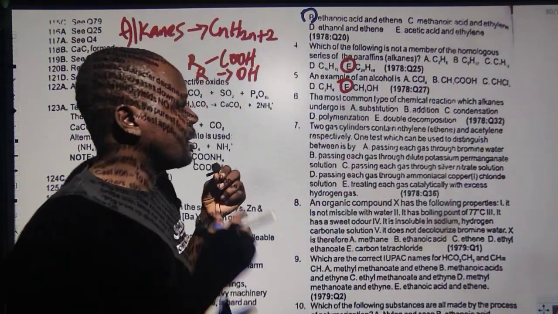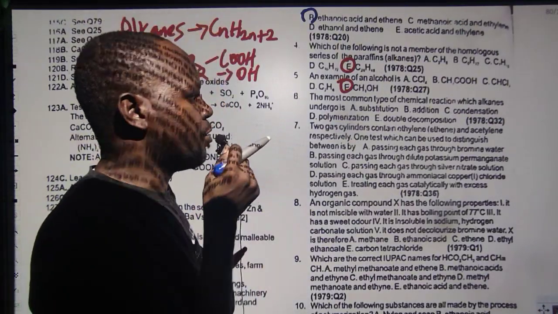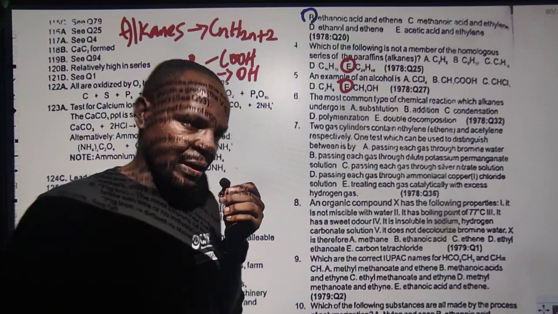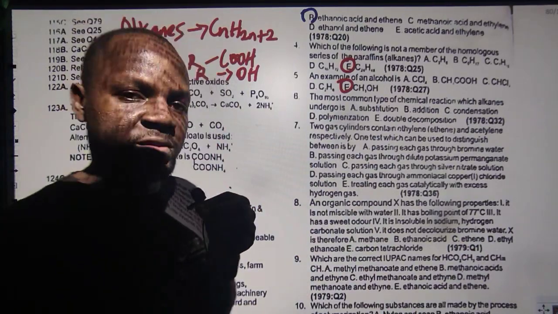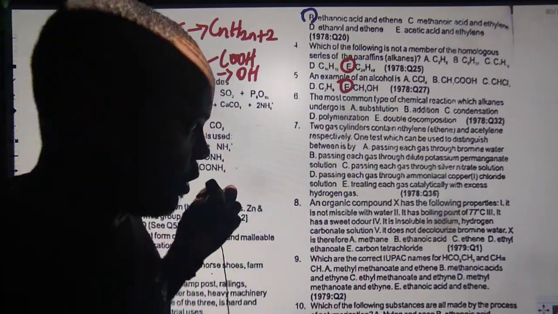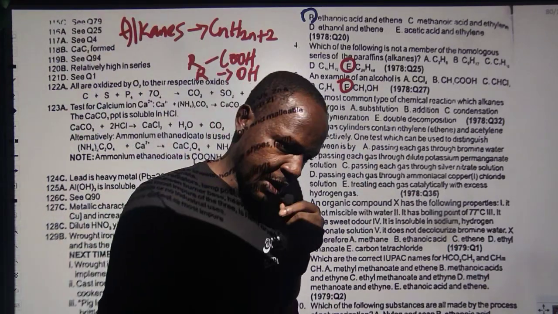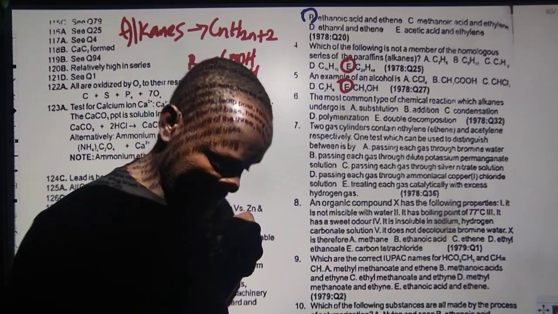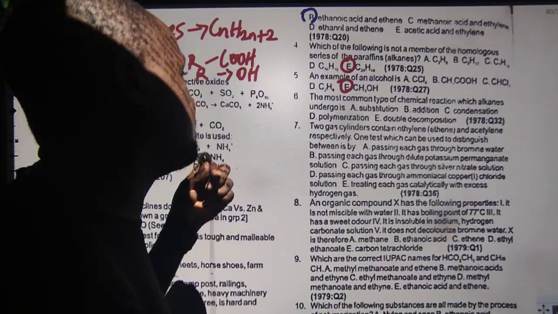So number 6, look at number 6. Now, the most common type of chemical reaction between alkanes is what? These are basic. That's why I like organic chemistry and this type of question. They are going to take you from zero to hero and from hero to superhero. So that is the aim of this class. You can join us on our online private class. We do that Mondays, Wednesdays, and Fridays.